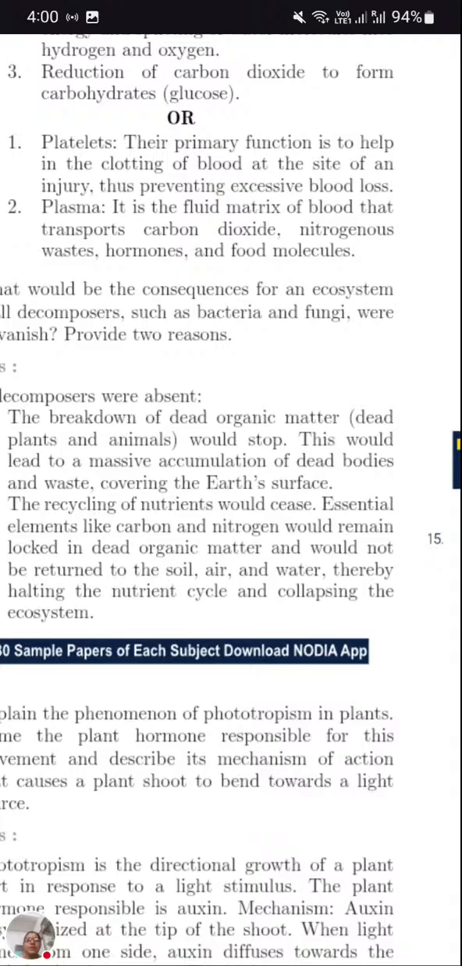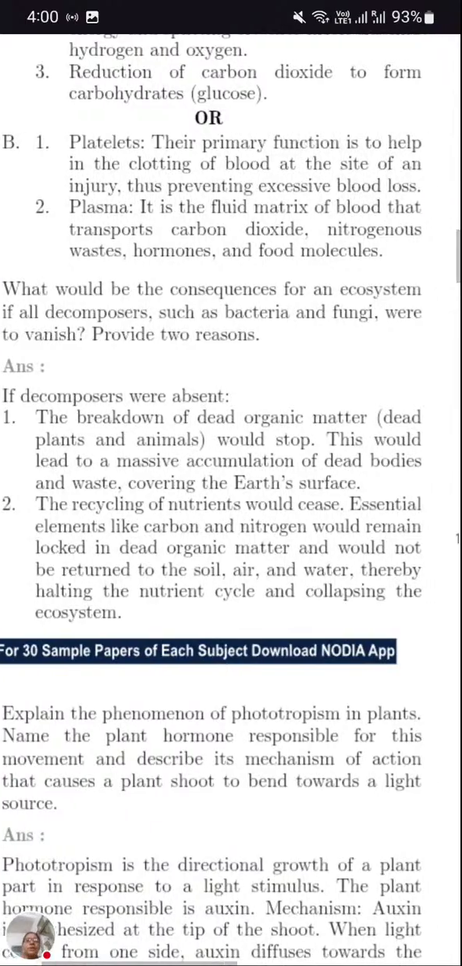Platelets help in prevention of excessive loss of blood during injury. And plasma is the fluid matrix of the blood that transports carbon dioxide, nitrogenous waste, hormones and food molecules. So in the question it was asked, what is the function of the platelets and what is the function of the plasma? Platelets help in blood clotting and prevent the loss of blood during injury, whereas plasma is the fluid matrix of the blood that transports carbon dioxide, nitrogenous waste, hormones and food molecules. Now the next question.